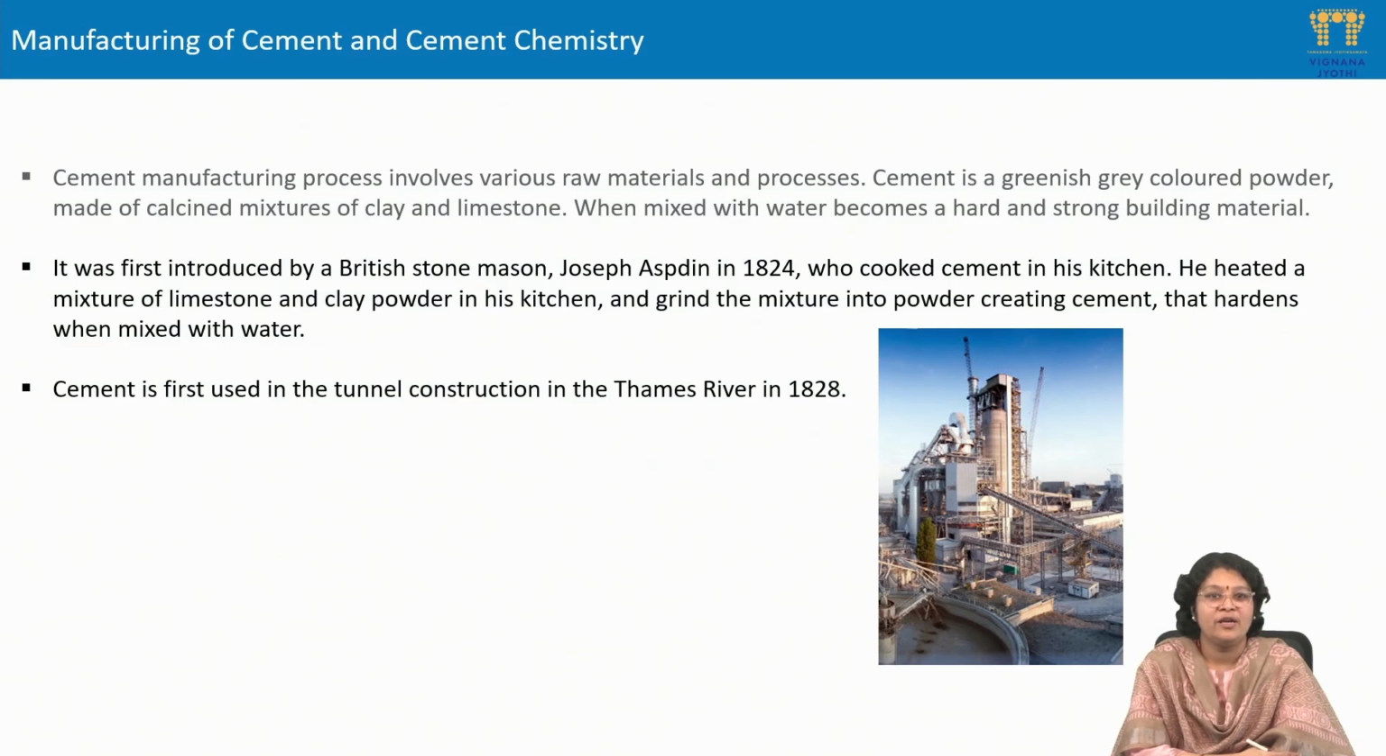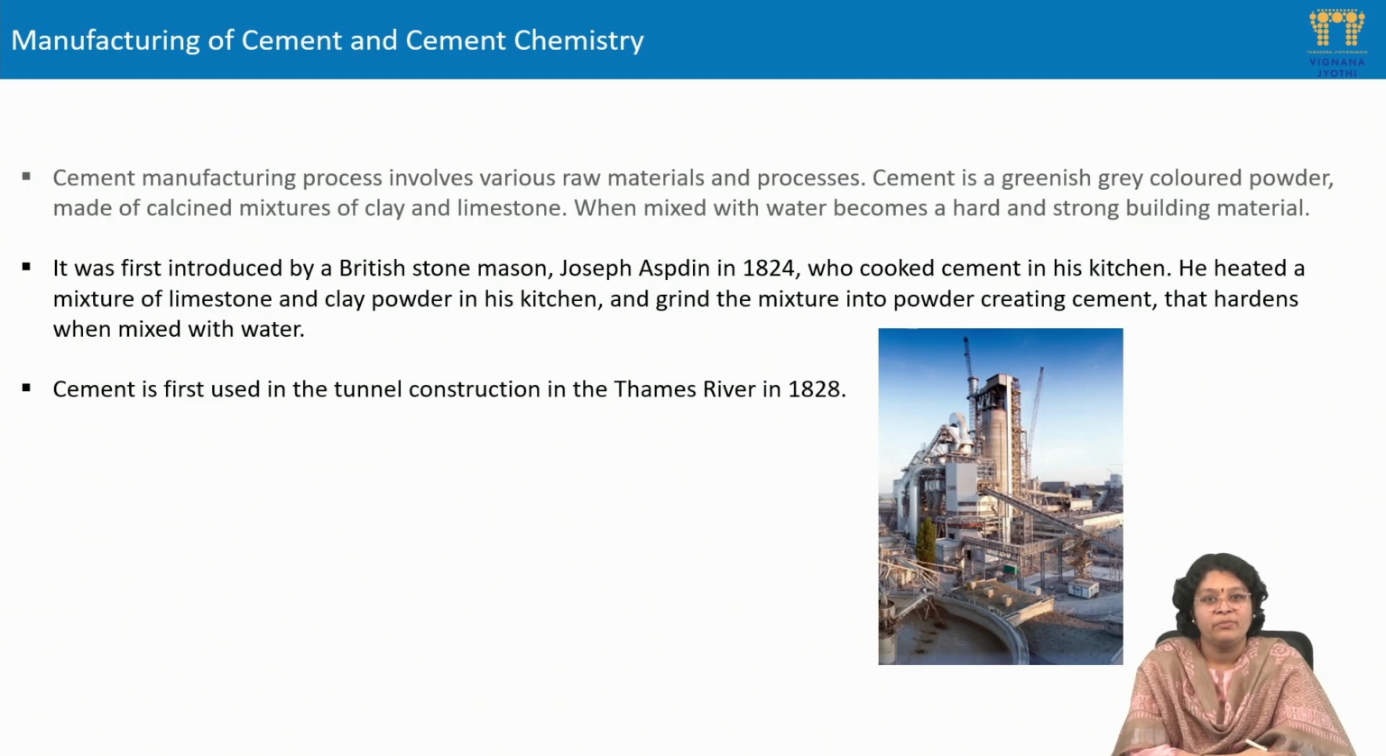So just to give a glimpse of what cement actually is. We see cement as a greenish gray colored powder, which is made of the calcined mixtures of clay and limestone. This process of manufacturing involves various materials such as argillaceous materials and calcareous materials. It also involves different processes like the dry process and the wet process.